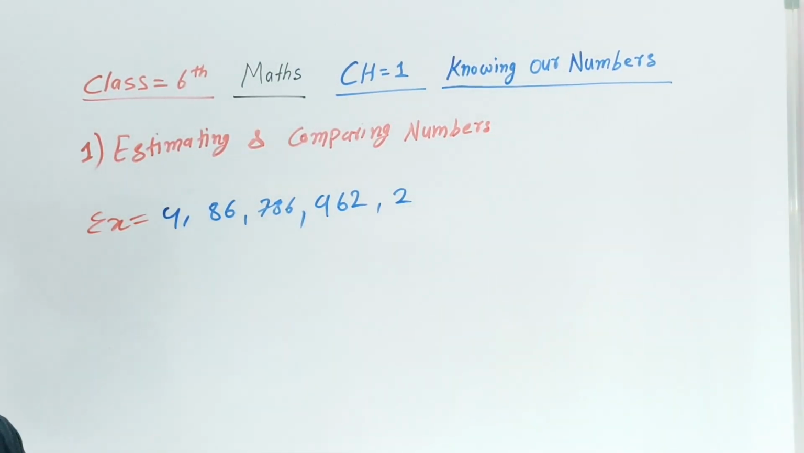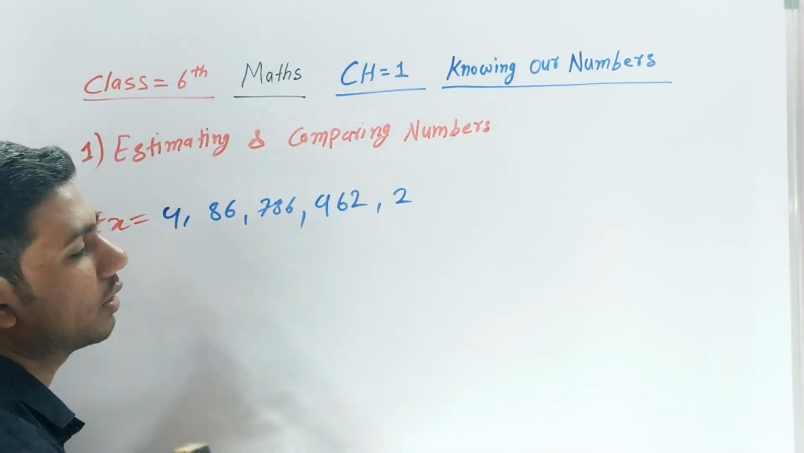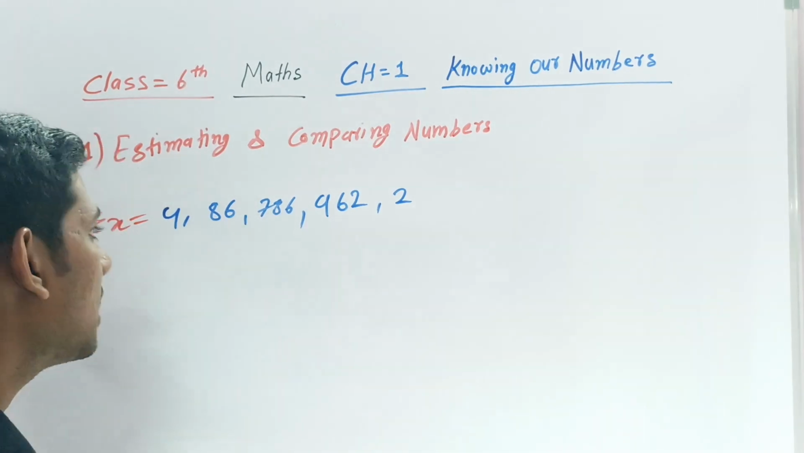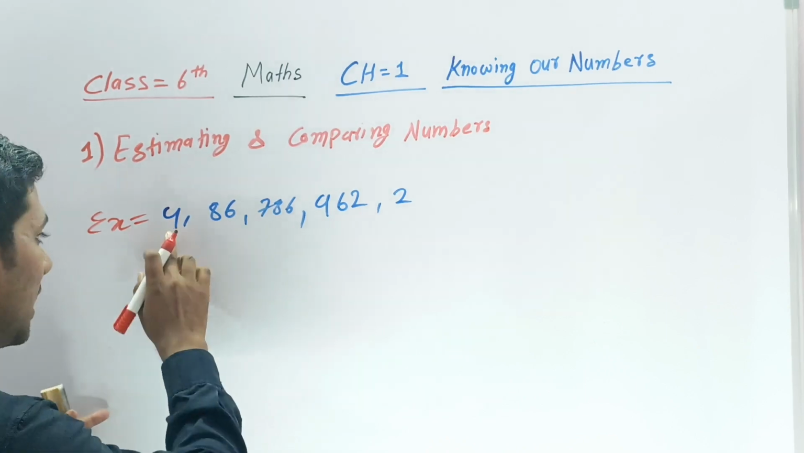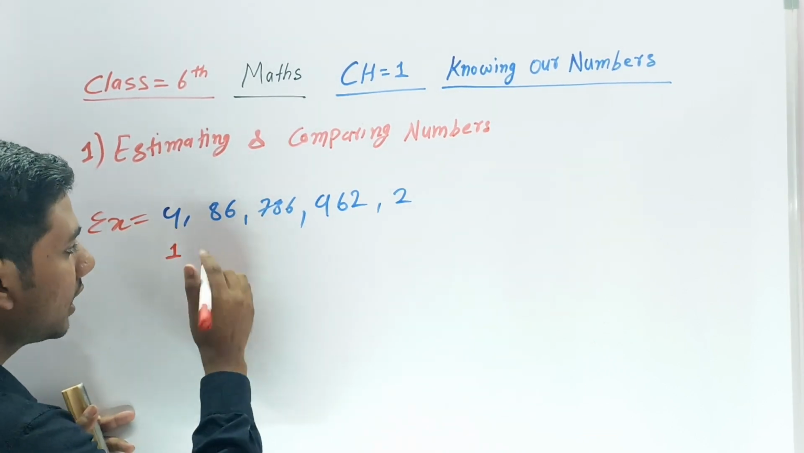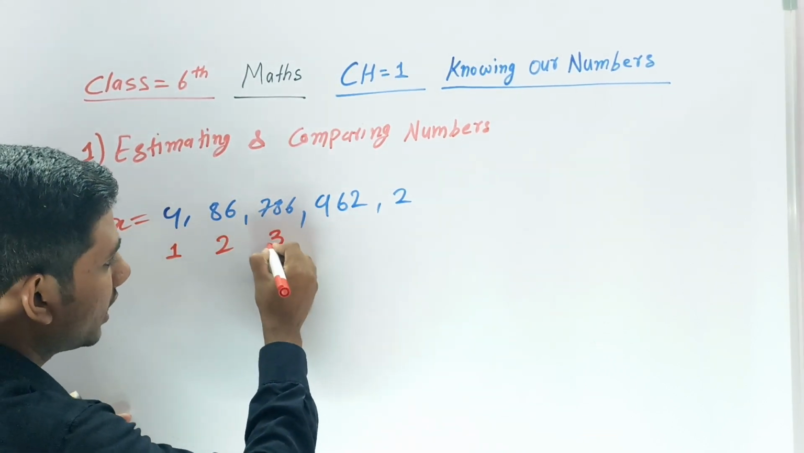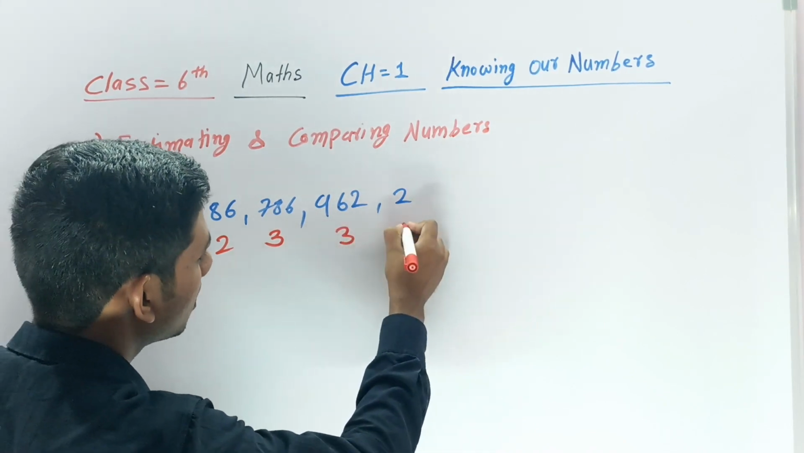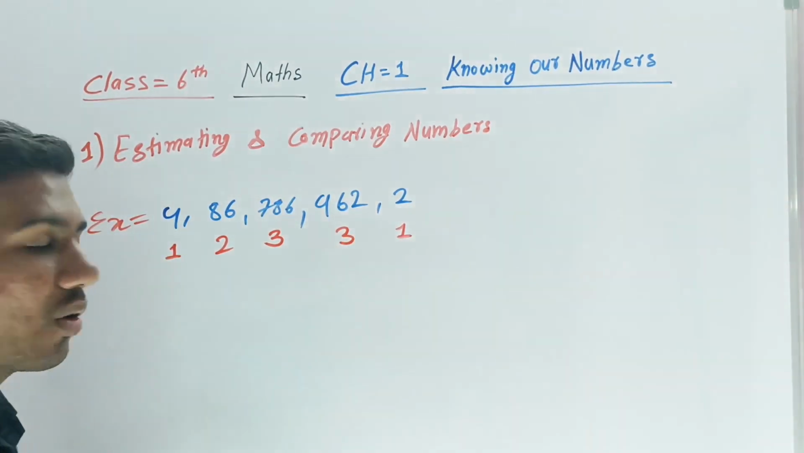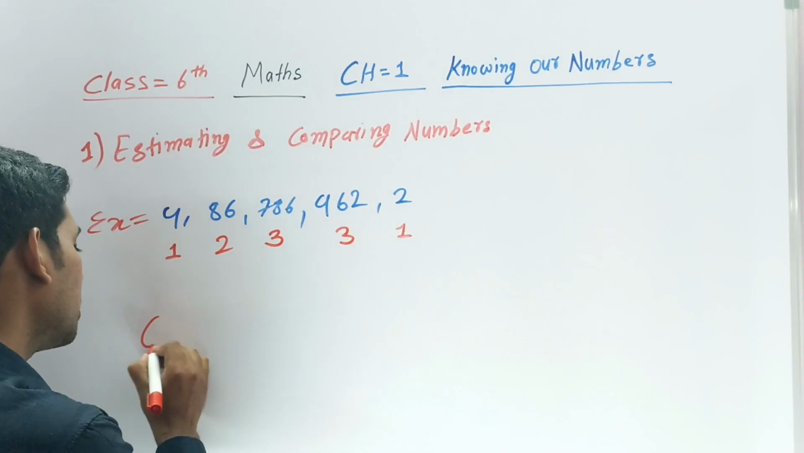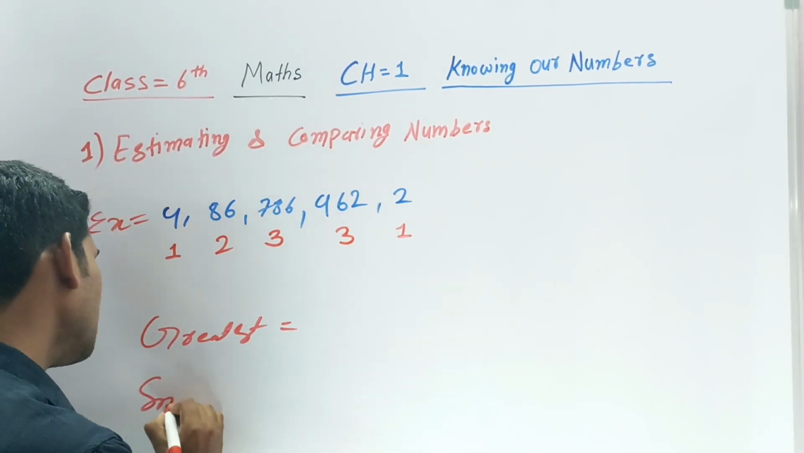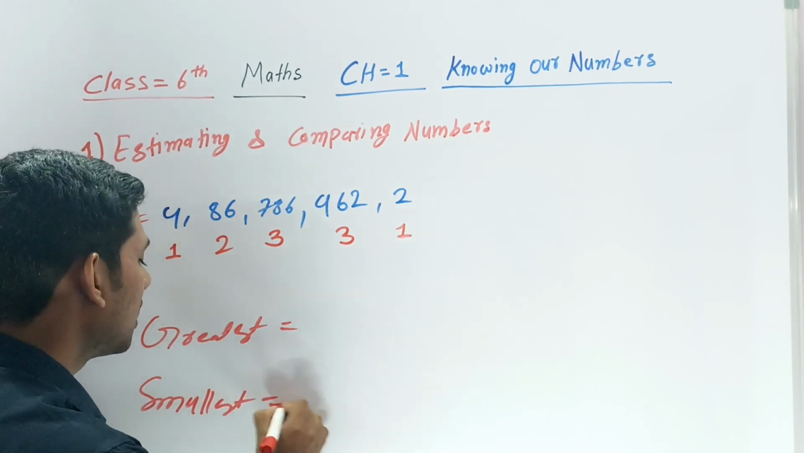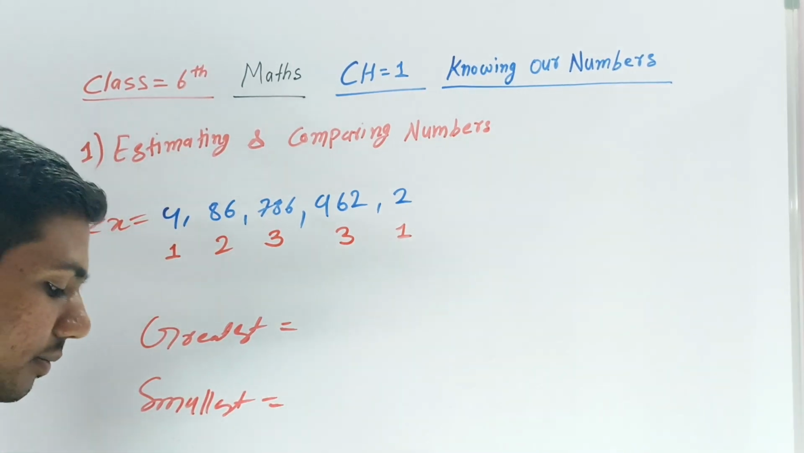First of all, do nothing. If you want to count the numbers you can, otherwise just leave it. Just see how many digits are in each. Let's count: this one has only 1 digit, this one 2 digits, this one 3 digits, this one 3 digits, and this one only 1 digit. Now you have to find the greatest number and the smallest number, right? So first let's find the greatest number.